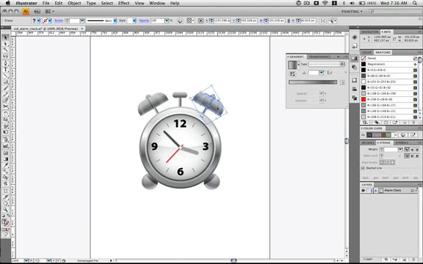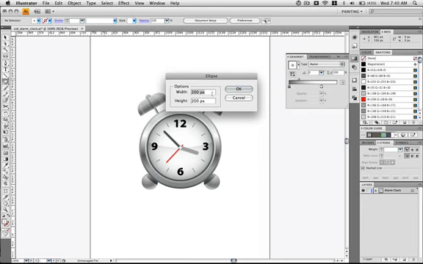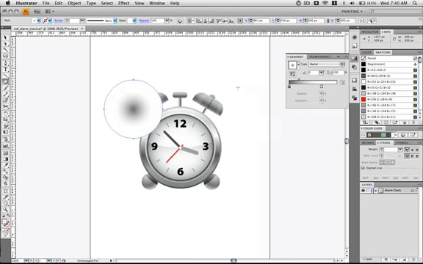We're getting really close to being done with this. It's going to add some finishing touches. First hit Command S to save the document. Hit L or go ahead and grab the ellipse tool. Click anywhere in the document and we're going to make an ellipse that's 200 pixels in width by 200 pixels in height, and hit OK.